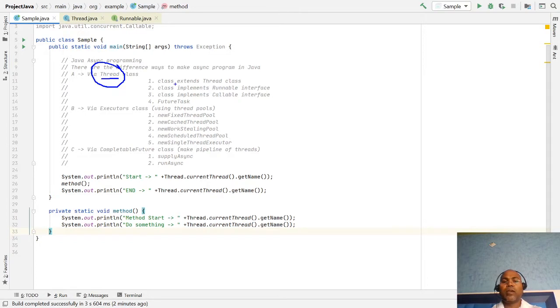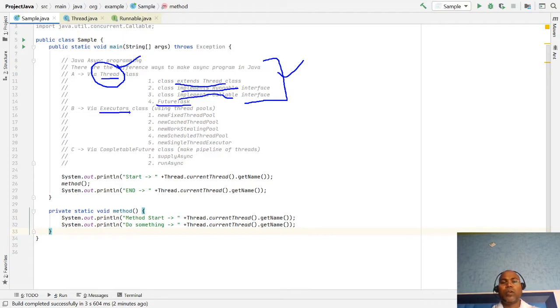First, extending the Thread class. Second, implementing the Runnable interface. Third, implementing the Callable interface, which is used with FutureTask. So this is the basic way we generally do Java thread programming, using the Thread class model.